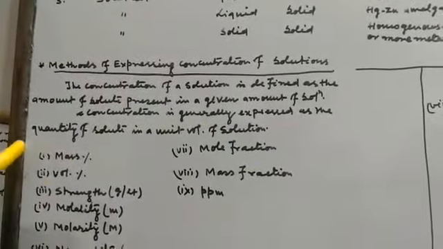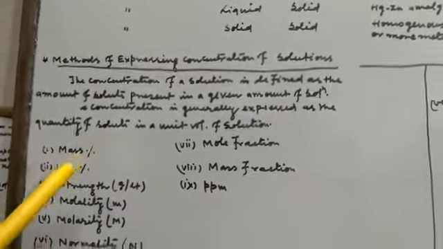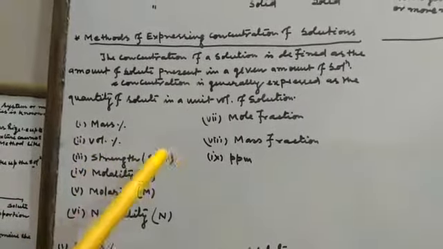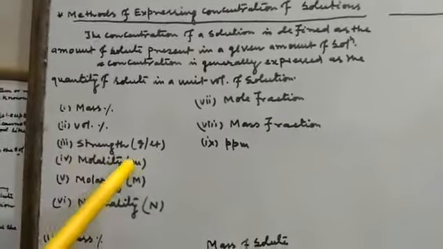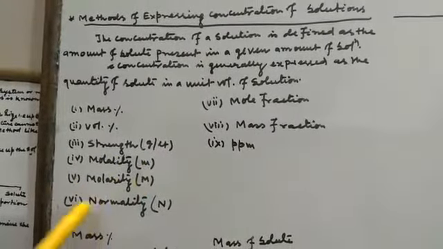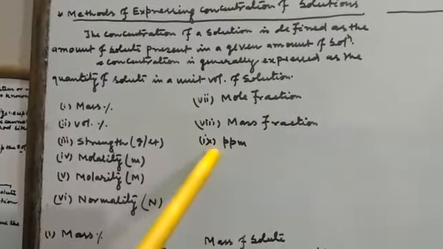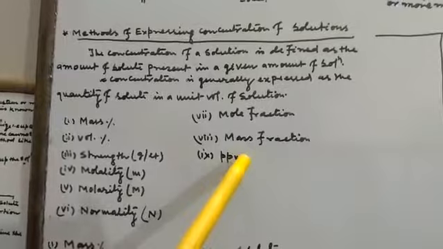That is, first is mass percentage, second is volume percentage, third is strength, that is gram per liter, fourth is molality, fifth is molarity, sixth is normality, seventh is mole fraction, eighth is mass fraction, and ninth is parts per million. Let us discuss one by one.